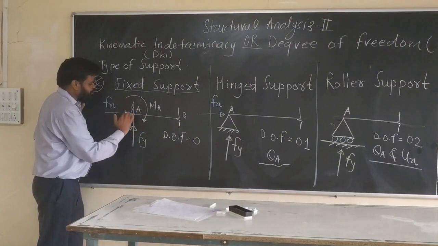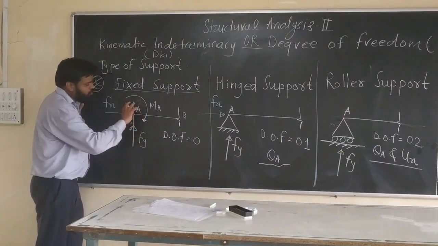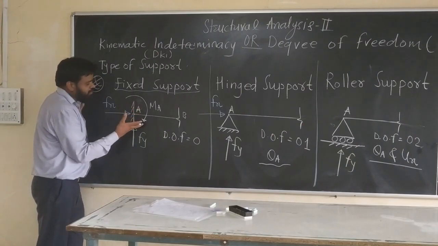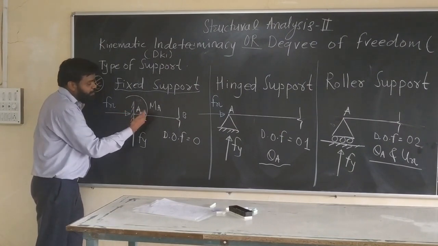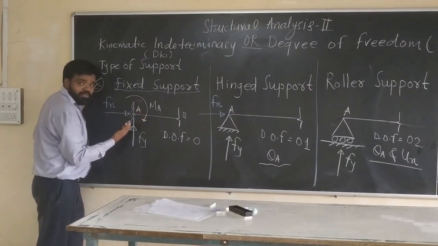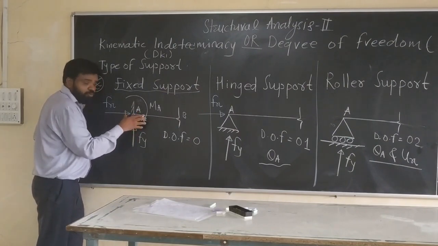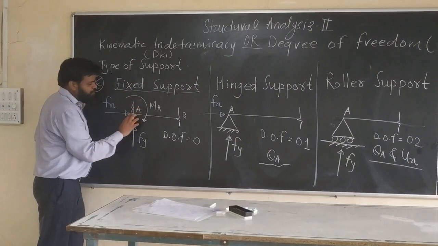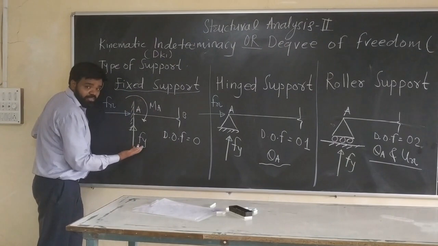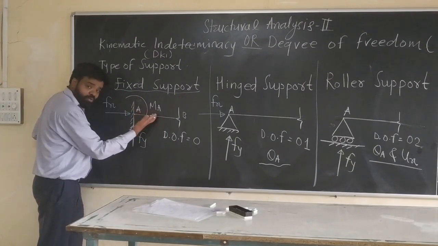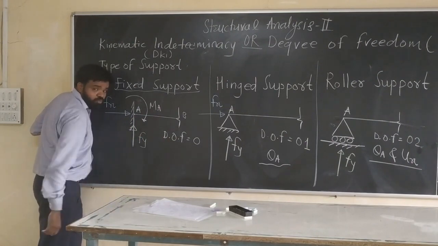That means this support does not allow translation in the x direction, translation in the y direction, and rotation is also not allowed. That means this support does not allow this member to move in the x direction, move in the y direction, and rotate in the xy plane. So that is not allowed in case of fixed support. So freedom is not there in x direction, in y direction, and rotation is also not allowed in the xy plane. So freedom is not there, that means degree of freedom is equal to 0.